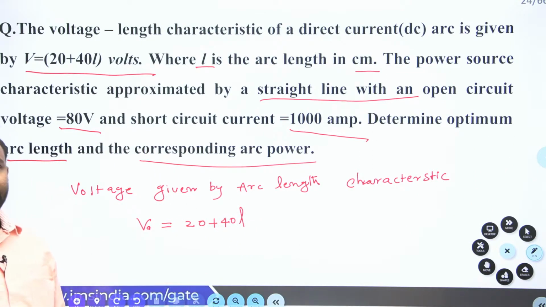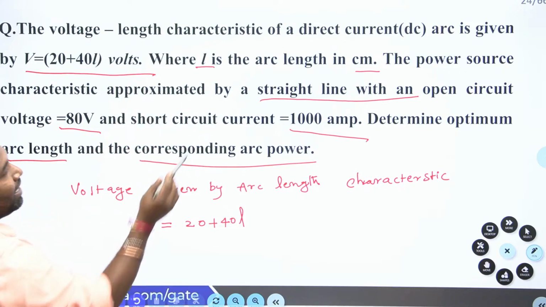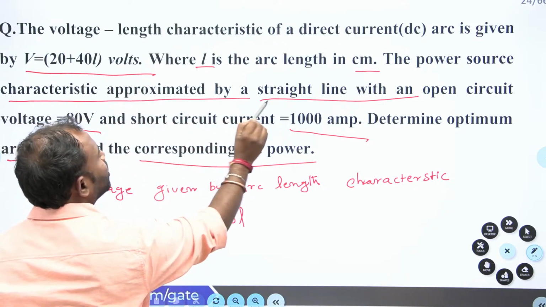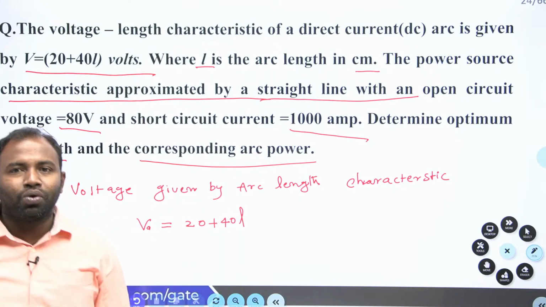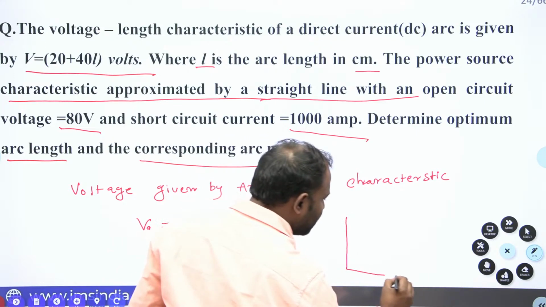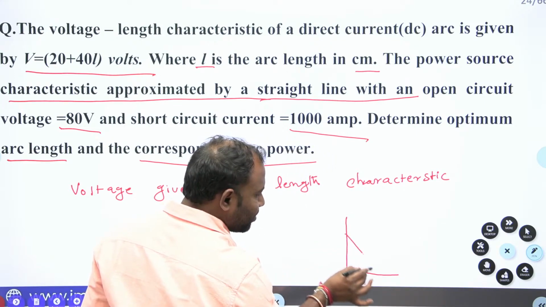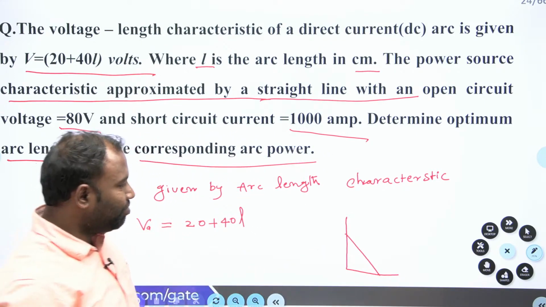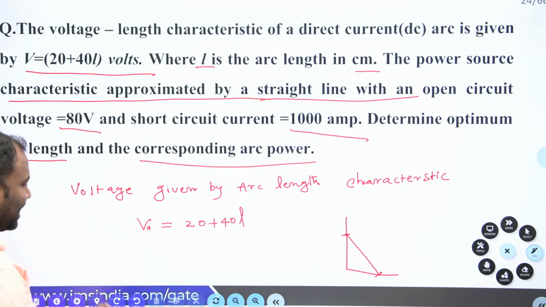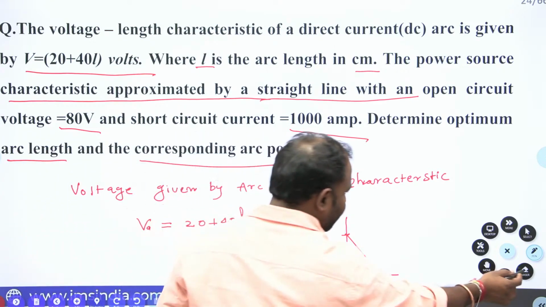What is given? The arc length characteristic voltage is given, and the power source characteristic is approximated by a straight line. So what is the power source characteristic of a straight line? Yes, guys, now we have decided. So the arc length characteristic voltage is given by, I'll write it as a statement and then we'll go for that.